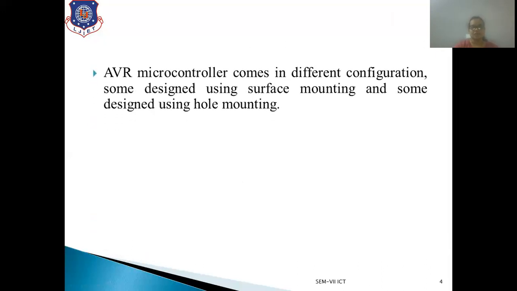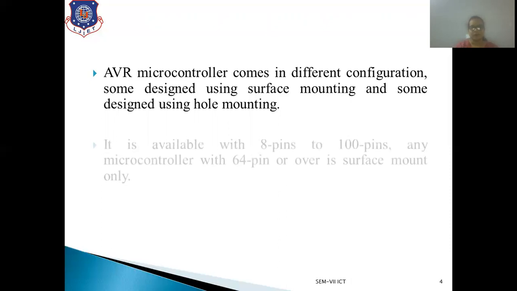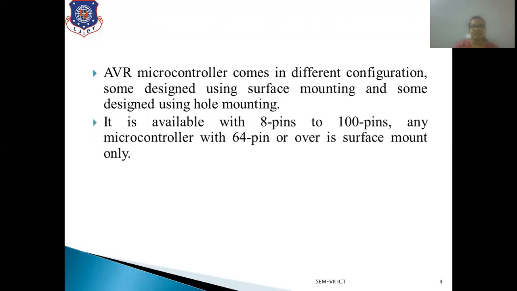AVR microcontrollers come in different configurations, some designed using surface mounting and some using hole mounting. Based on how the peripherals are mounted, AVR controllers are divided into these two configurations. They are available with 8 pins to 100 pins, that is IO pins.